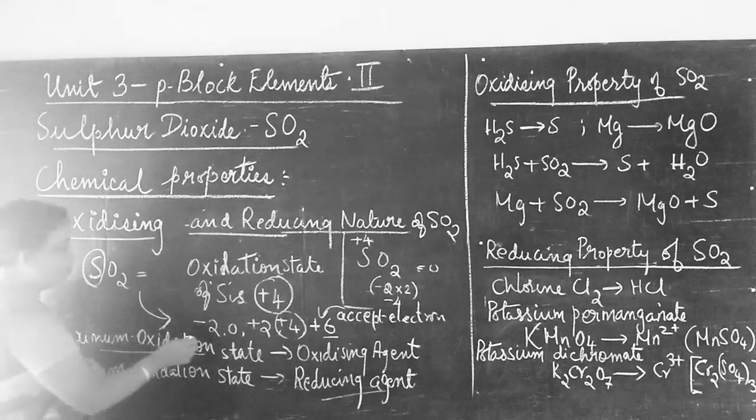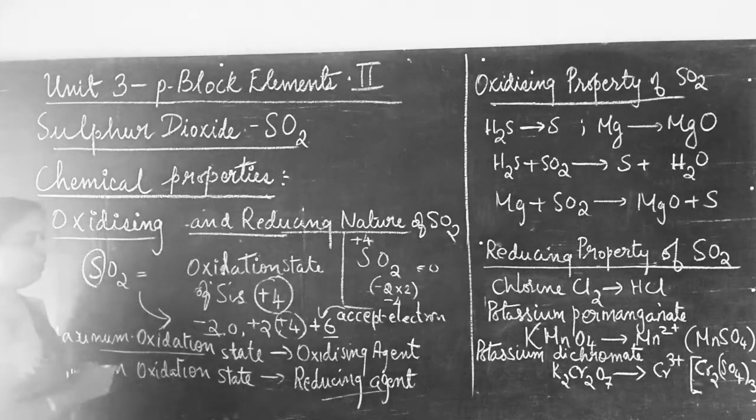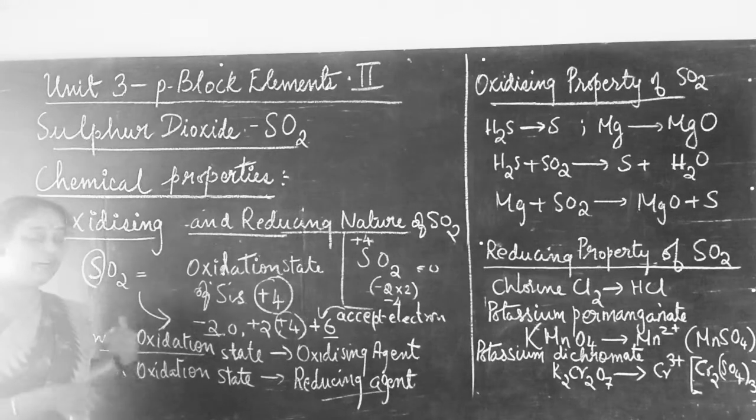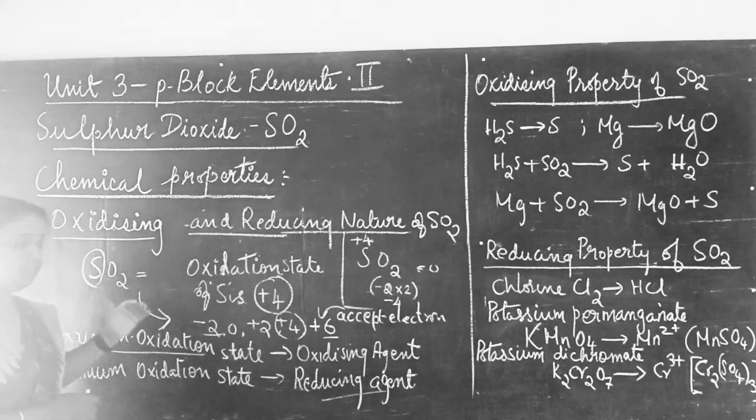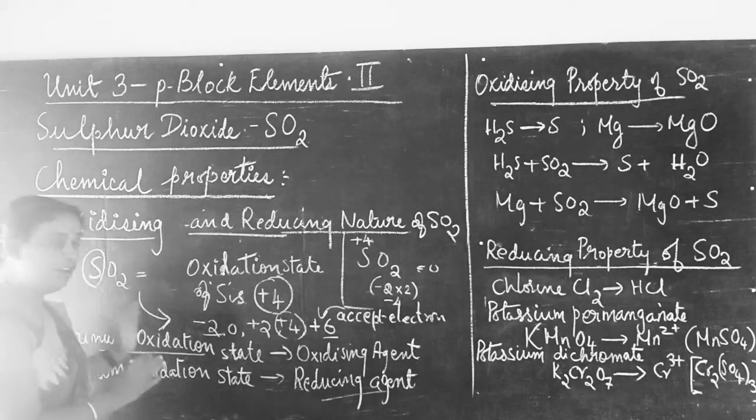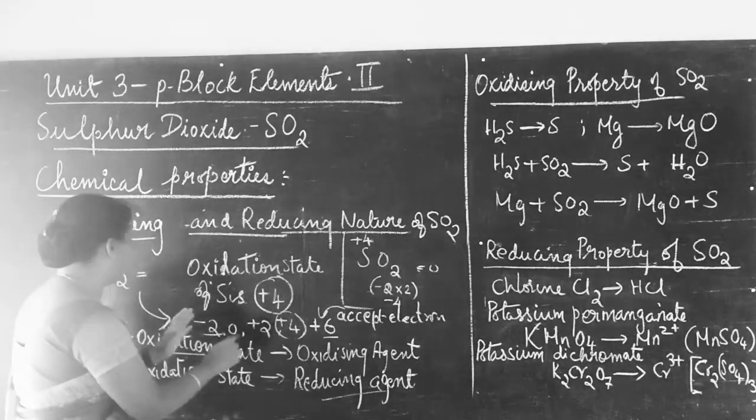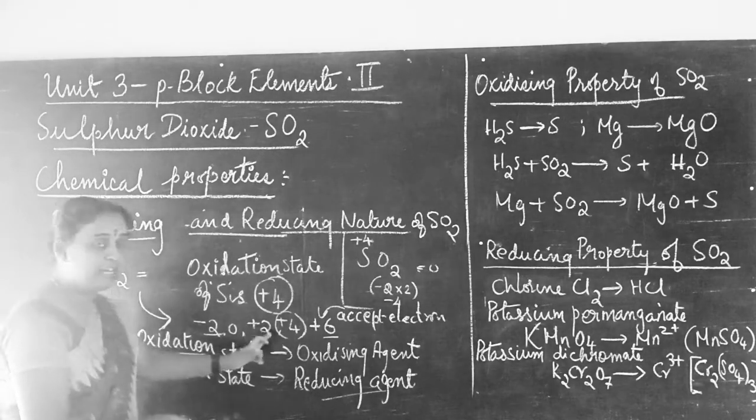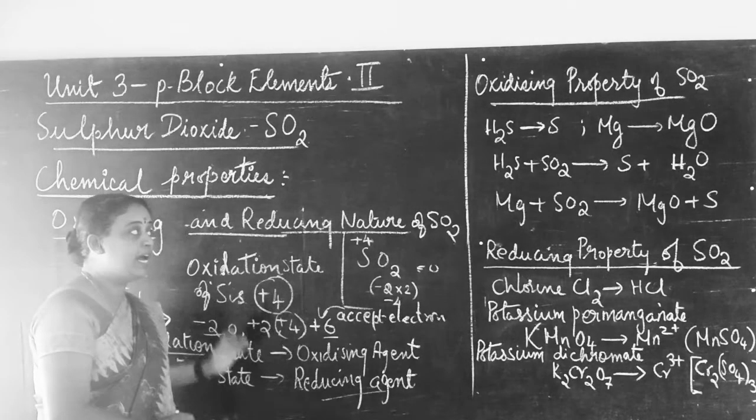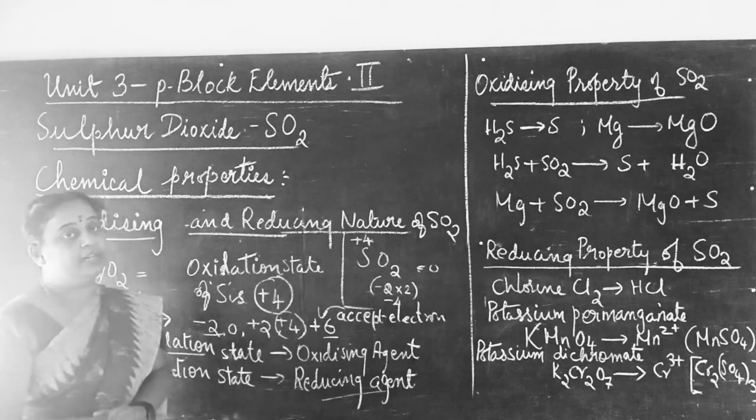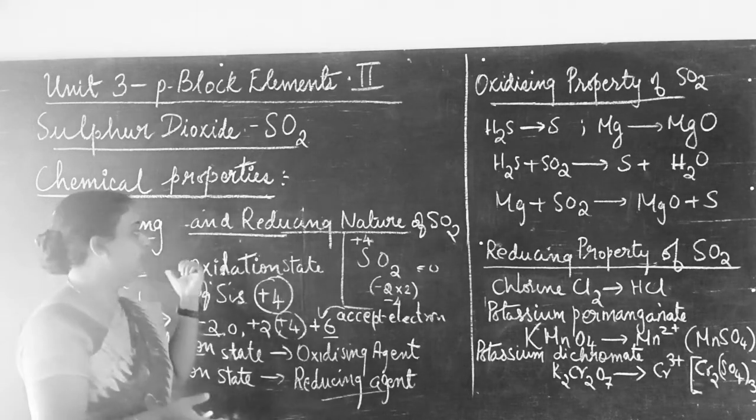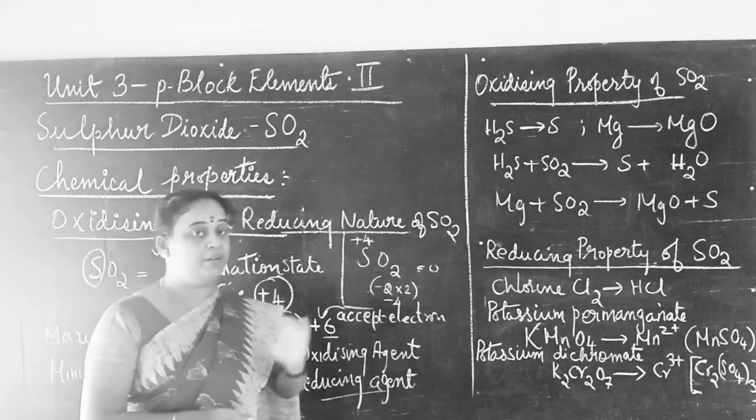Likewise, the minimum oxidation state -2 can donate electrons. When it donates electrons, it definitely gets oxidized by itself. A substance which undergoes oxidation by itself is a reducing agent. In sulfur dioxide, sulfur has the oxidation state of +4, so it can act both as an oxidizing agent as well as a reducing agent. This is the reason why sulfur dioxide has both oxidizing nature and reducing nature.